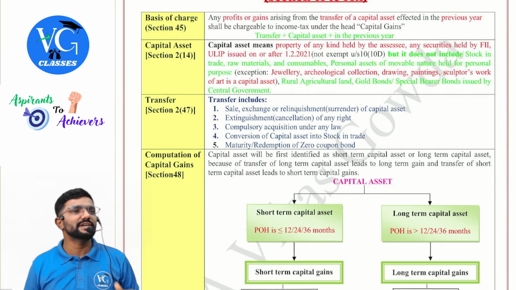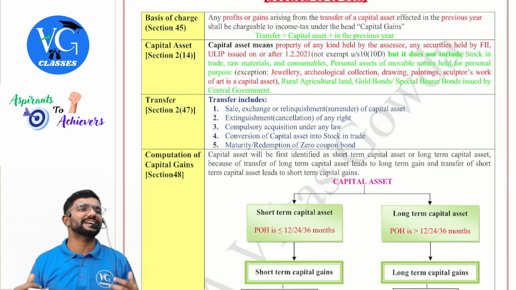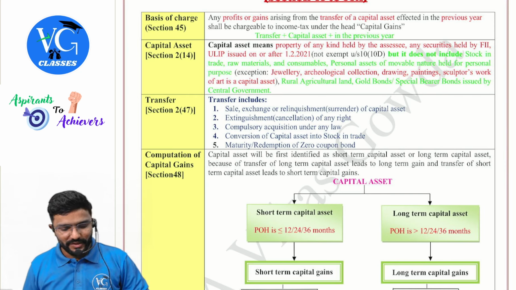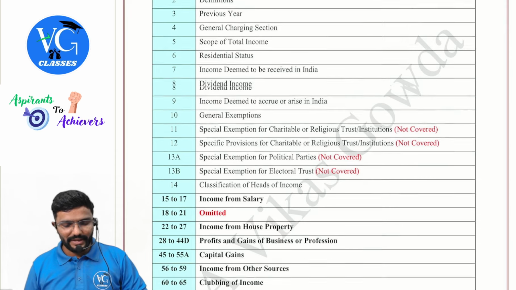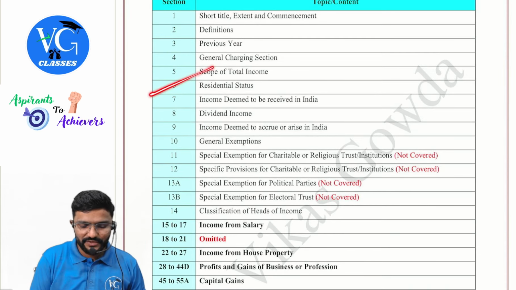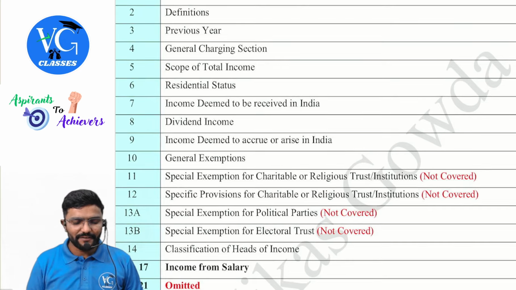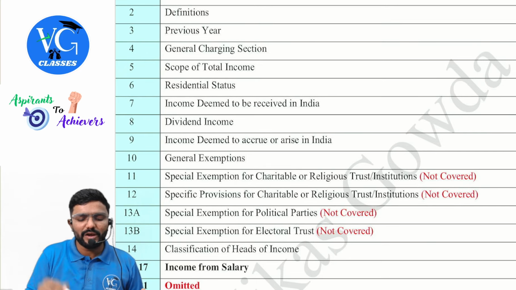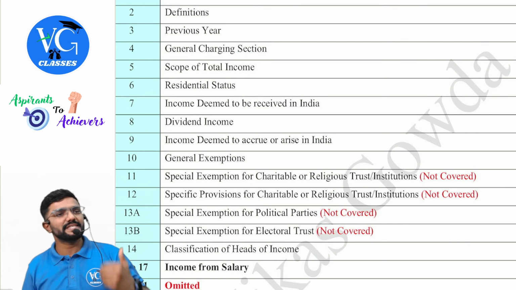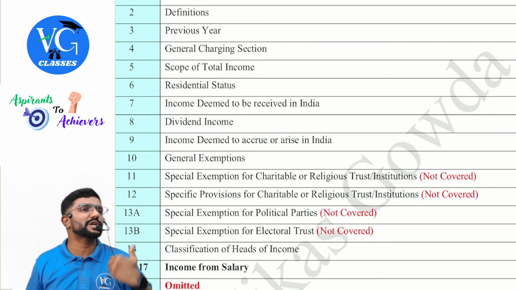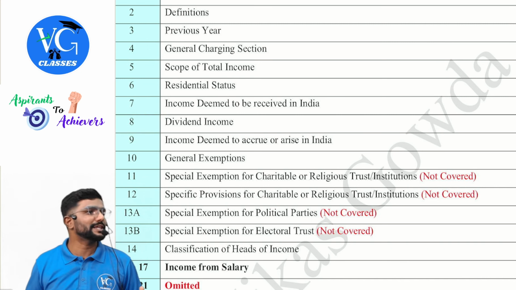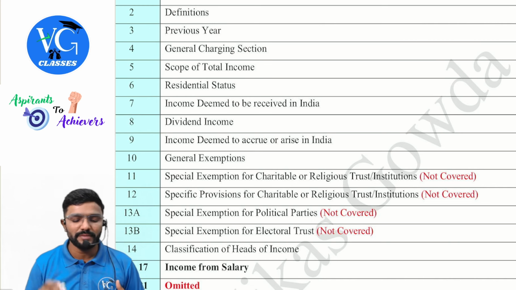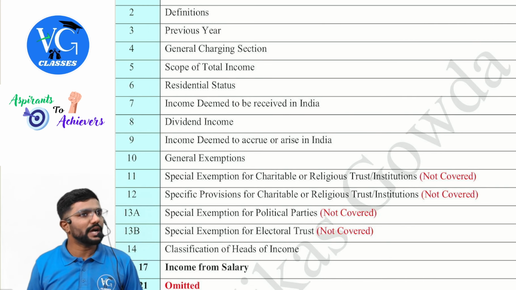But before we proceed further, sir, till now, what all sections have we covered? Just to give a highlight of it, I have given the section numbers on the first page, so you can refer to that. We have already discussed up to section 6, residential status. After that, scope of total income is covered along with sections 7 and 9, that is income deemed to be received and income deemed to accrue or arise in India. Then what about section 8, sir? It is a part of income from other sources, guys, that is, taxation of dividend income is covered in the head income from other sources.